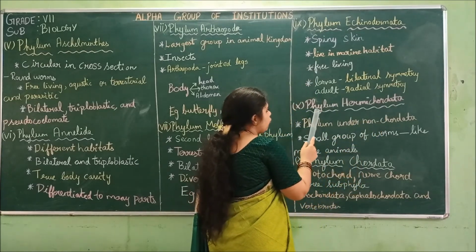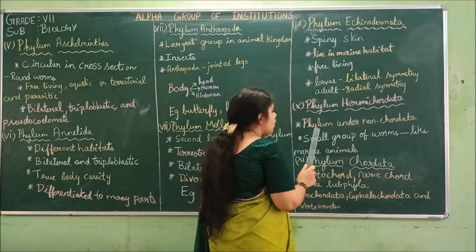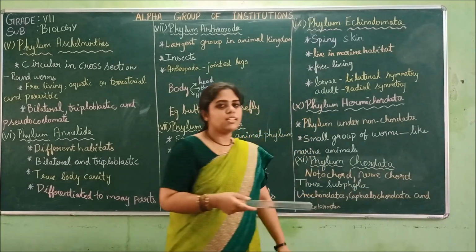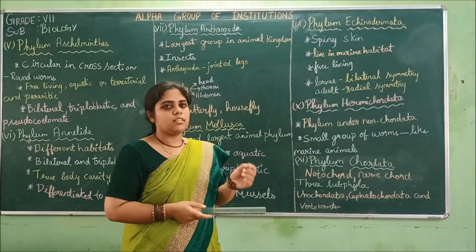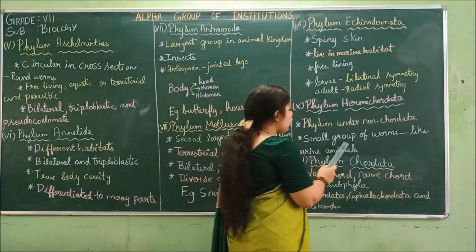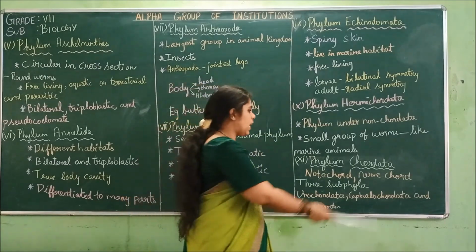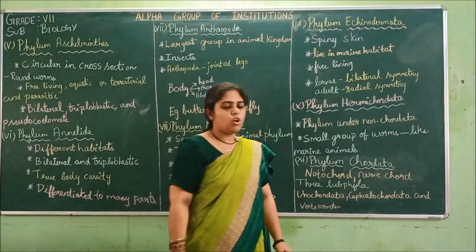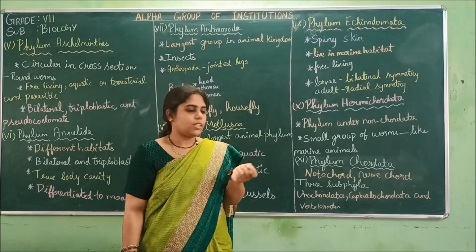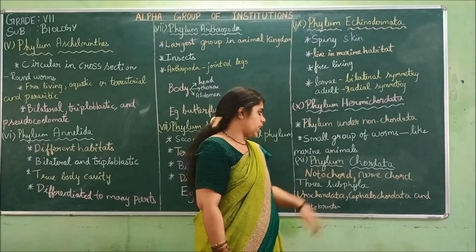And the 10th one is the phylum Hemichordata. This phylum is put under non-chordata, that is, those that do not have a backbone. It is a small group of worms. All the marine animals, the small planktons, the worms are put under this Hemichordata.